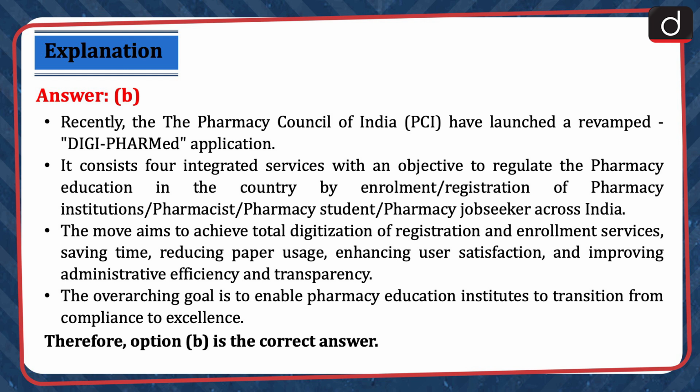Recently, the Pharmacy Council of India have launched a revamped Digi-PHARMed application. It consists of 4 integrated services with an objective to regulate the pharmacy education in the country by enrollment or registration of pharmacy institutions, pharmacist, pharmacy student, pharmacy job seeker across India. The move aims to achieve total digitization of registration and enrollment services, saving time, reducing paper usage, enhancing user satisfaction, and improving administrative efficiency and transparency. The overarching goal is to enable pharmacy education institutes to transition from compliance to excellence. Therefore, option B is the correct answer.